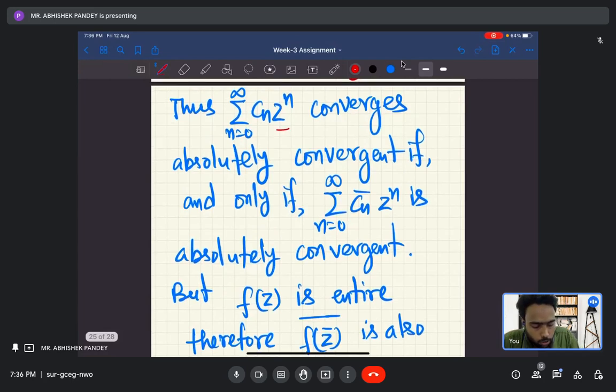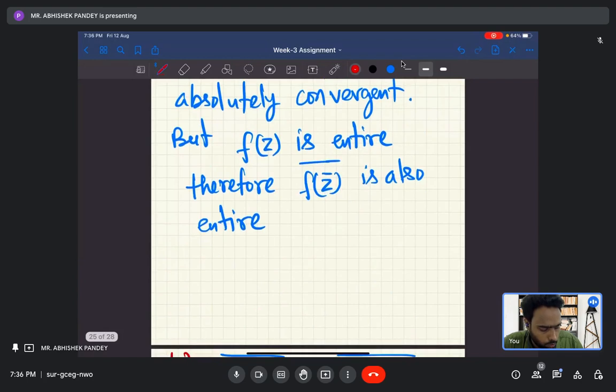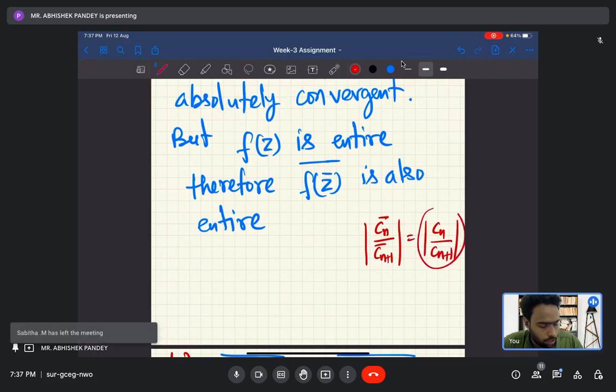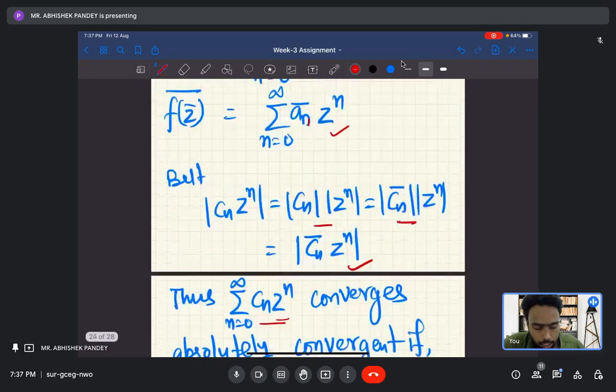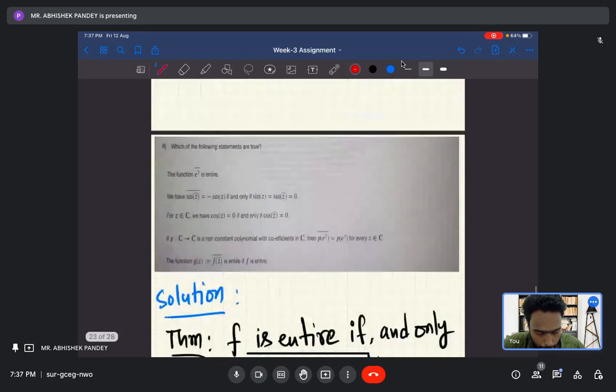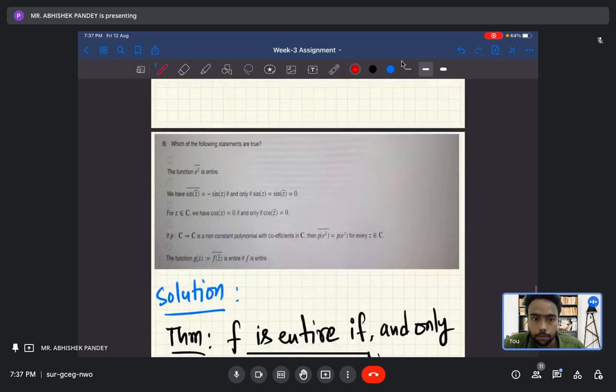So if c n z to the power n converges absolutely in some region, c n bar z to the power n will also converge in that region. Because once you calculate the radius of convergence, you will go through c n bar upon c n plus 1 bar, okay? So this will be nothing but c n upon c n plus 1, okay? So this again will be the radius of convergence of the f, okay? Is it clear to everyone? Hello? Yes, sir. Yes, sir.